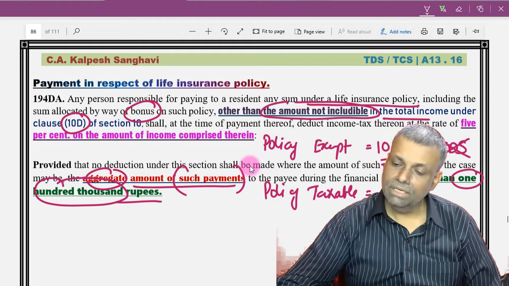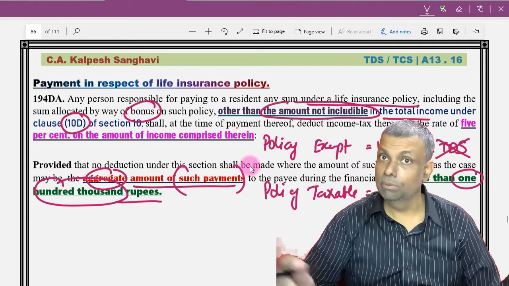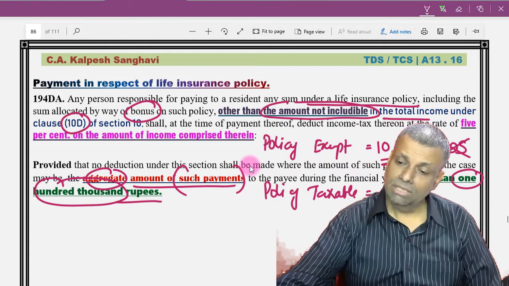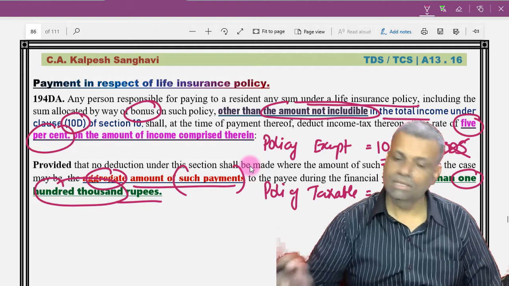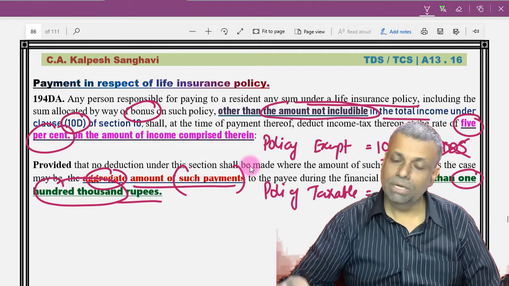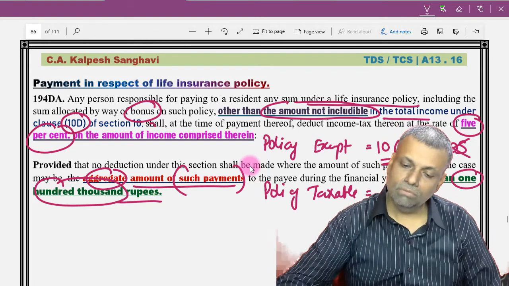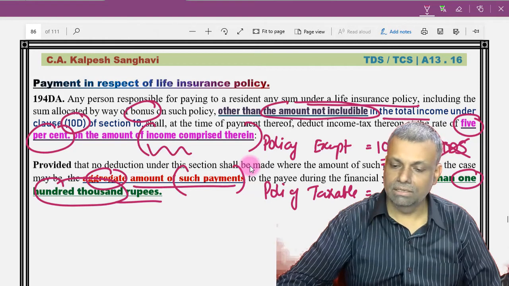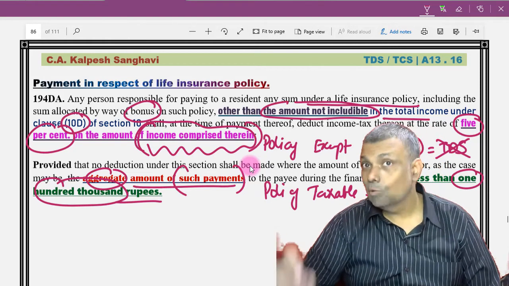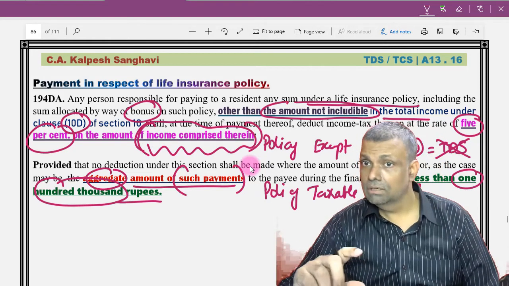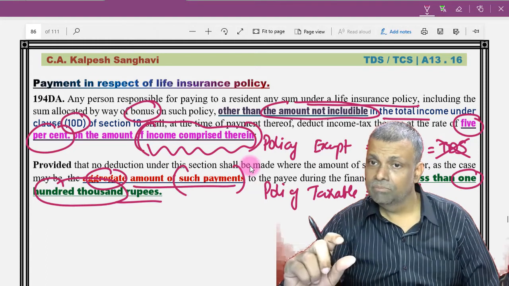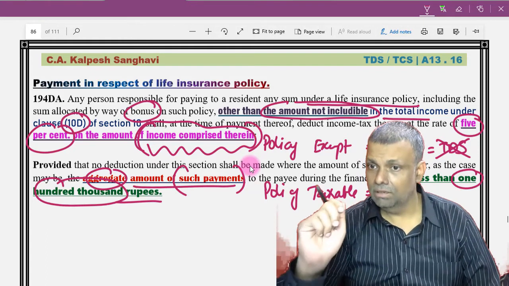And if the TDS is applicable, listen very carefully because this is another very important thing. Then the rate is 5%. Okay. But the 5% is on the amount of the income comprised therein. This is very important.